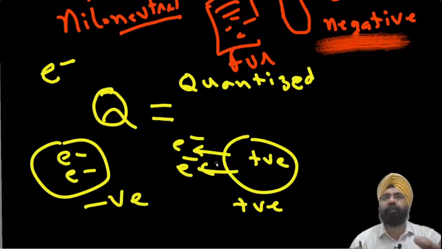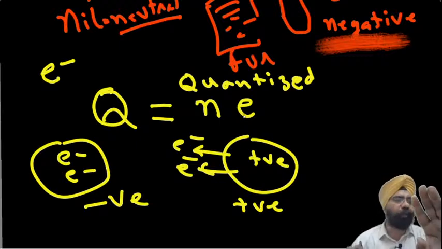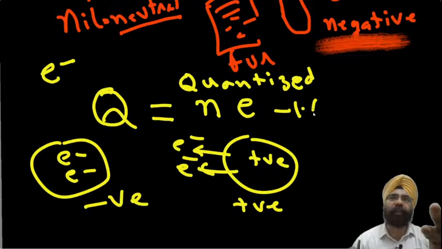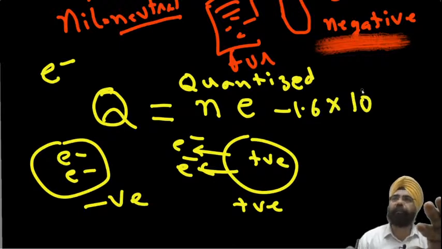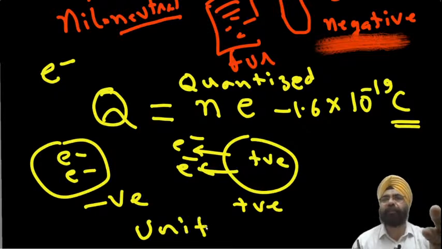Whatever charge a body has, it will always be in multiples of the electronic charge, which means it will always be in multiples of the charge which is there on an electron. And what is the charge on an electron? It is minus 1.6 into 10 to the power minus 19 coulombs. Here we are discussing coulomb also. The unit of charge is coulomb. We represent it by a capital C.